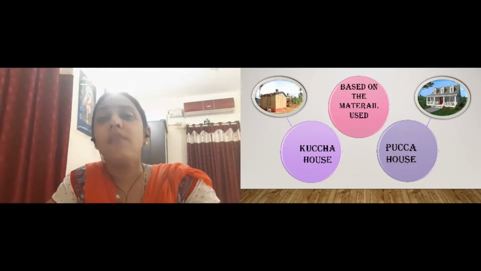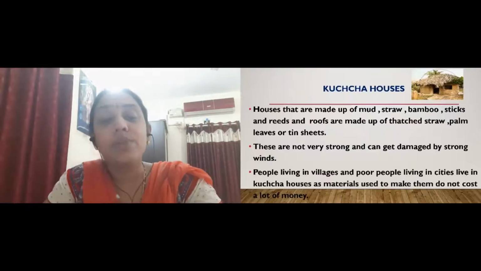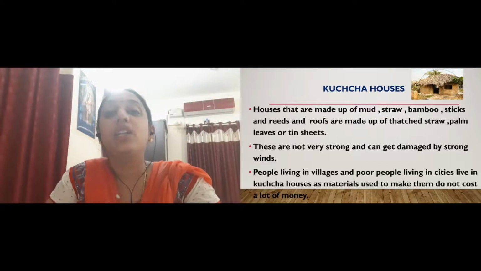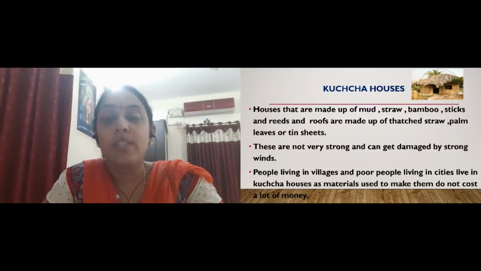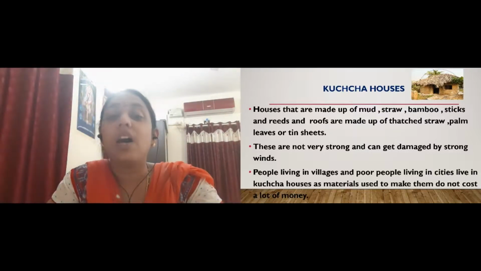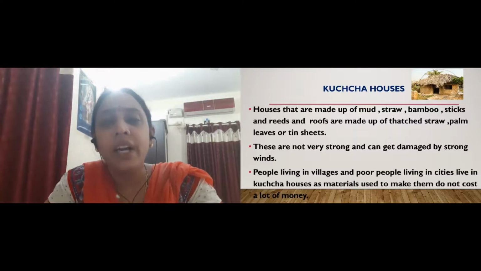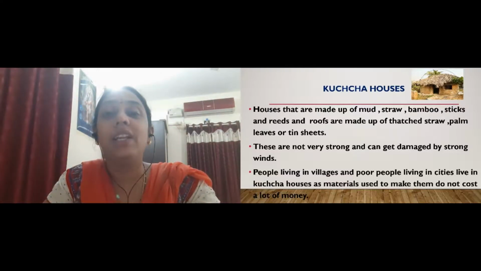So why do we call them kacha or pakka houses? Because it depends on the material that we are using to make these houses. If you see the kacha houses, they are made up of mud, straw, wooden sticks, and the roofs are sometimes made of leaves.